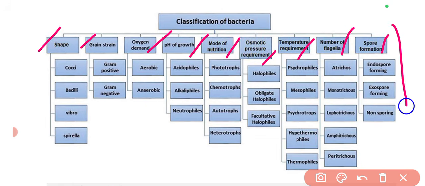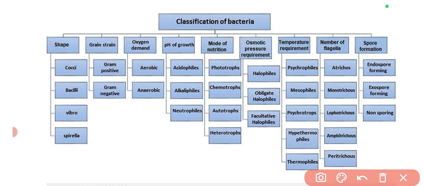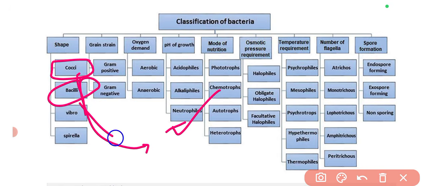So this is a very broad classification. You have to learn all these classifications. You can simply pick any one category, for example cocci. You can simply Google search what is cocci. They will give you the shape of cocci, so that you can mention it. What is the shape of bacilli, that you can mention.